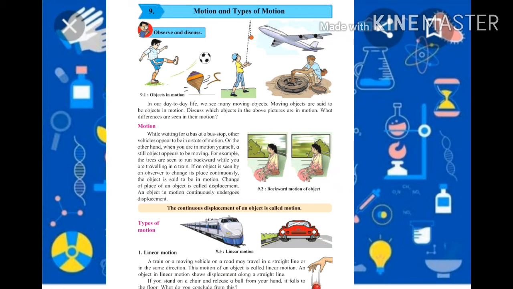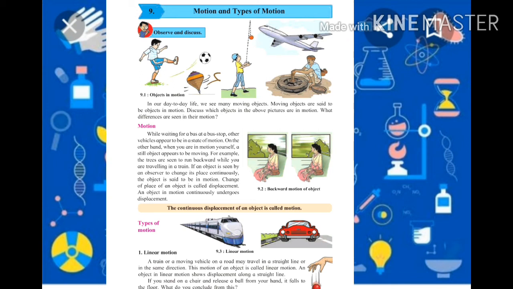Change of place of an object is called displacement. So what is displacement? Change of place of an object is called displacement. An object in motion continuously undergoes displacement.